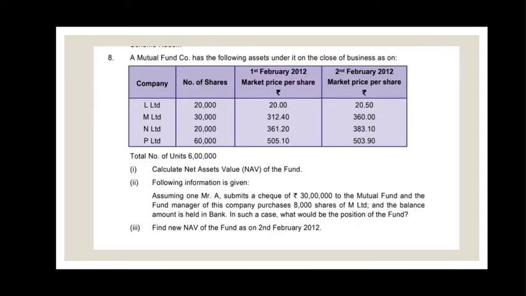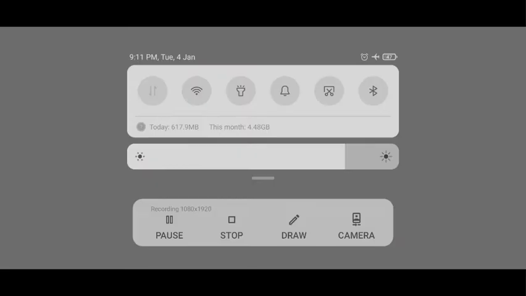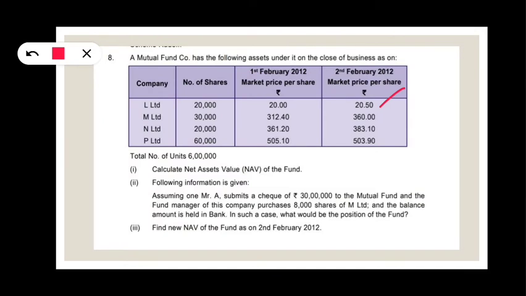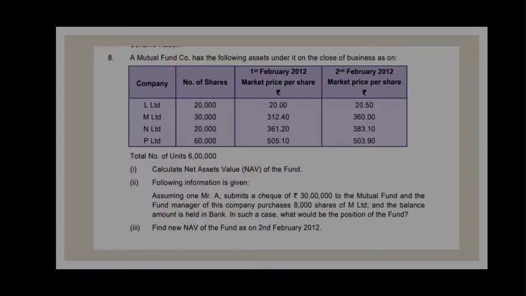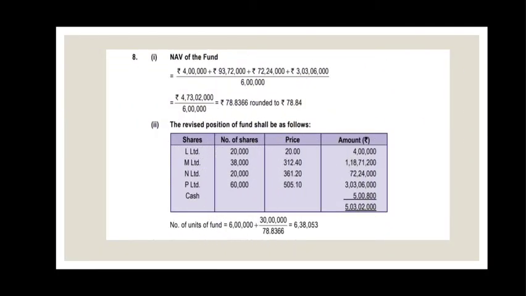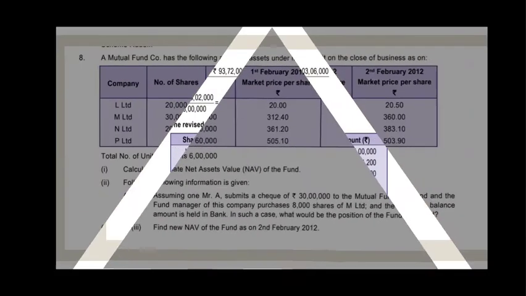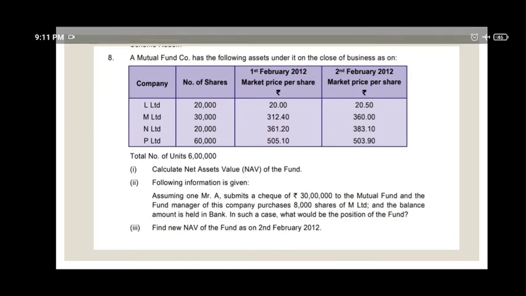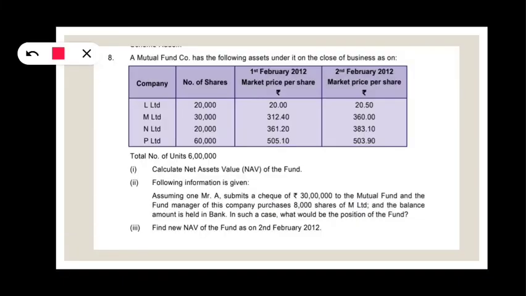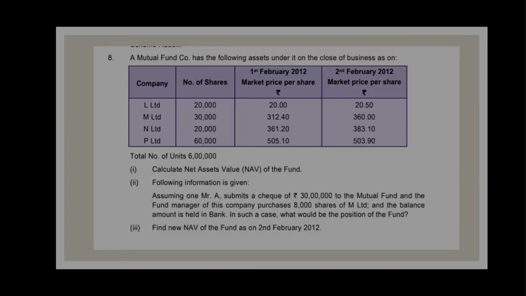Here the market price is given: 20.5, 360, 383.1, 503.9. So we are calculating 20, 312.4, 361.2, 505.1.